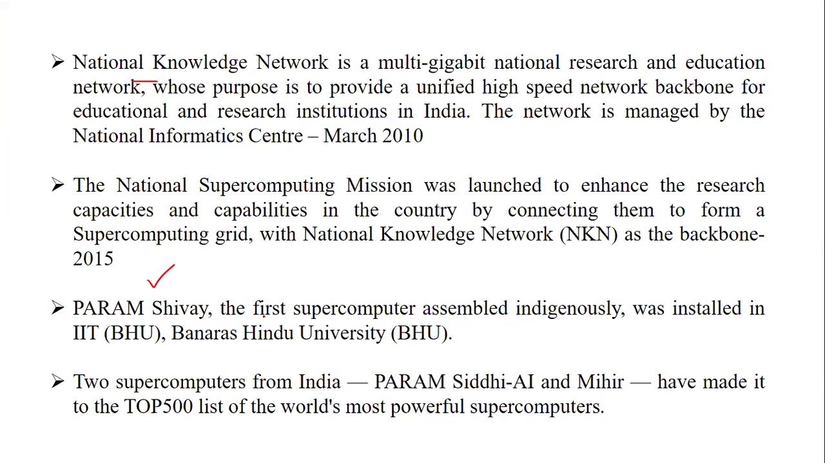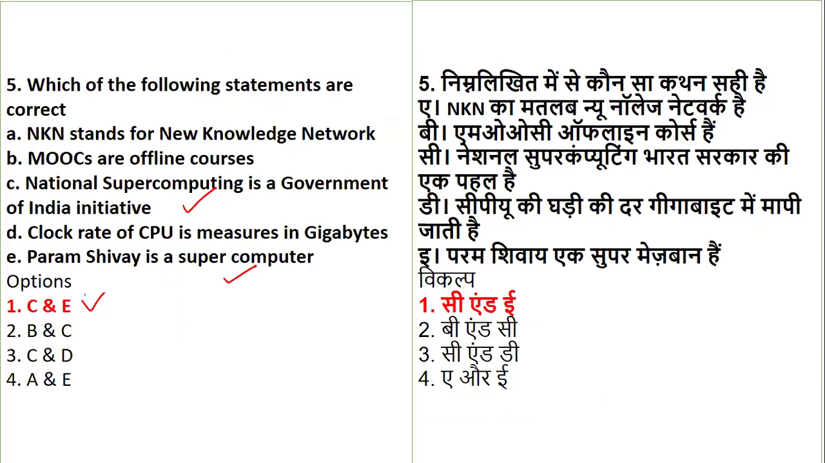A national supercomputing mission which was launched by, the capacity and capabilities with respect to the national knowledge network. Param Shivai is the first supercomputer which was installed by IIT Banaras Hindu University. And the two supercomputers from India, Param Siddhi AI and Mihir, have made the top 500 list of world's most powerful computers. So these statements, only one, that moves are offline, not online courses. But through one statement, B is only given in two options. Still, you will have a dilemma for option number three and one. So it is very important, such statements, such concepts, you should be aware what has happened, right?